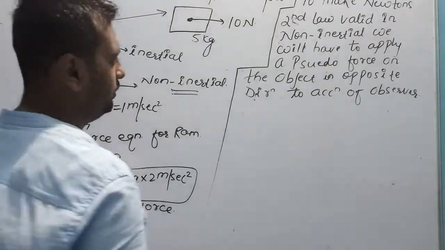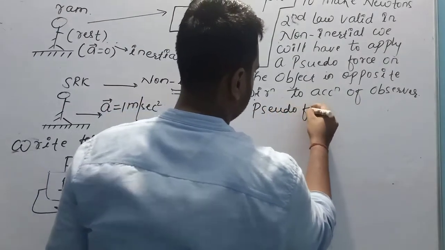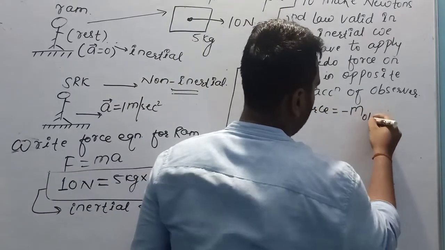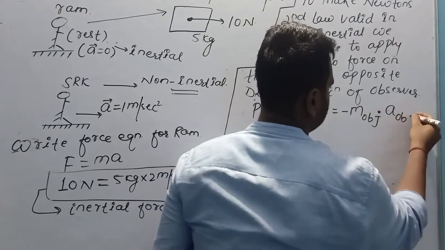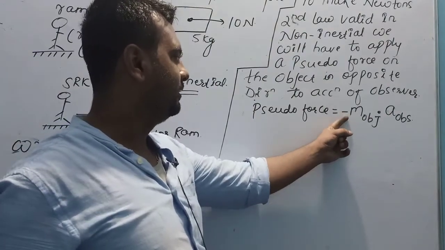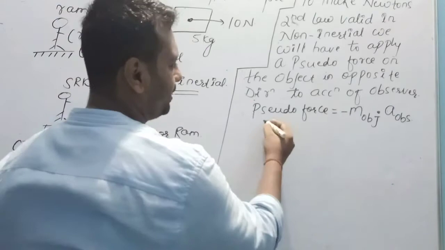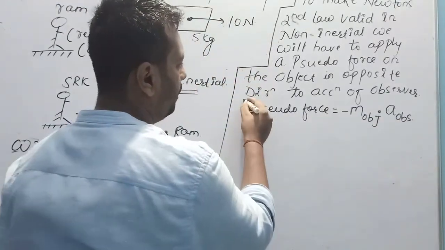So now, the formula of pseudo force is equal to minus mass of object into acceleration of observer. This minus sign shows the direction of the pseudo force. It means the direction of the pseudo force is opposite to the direction of acceleration of the observer.